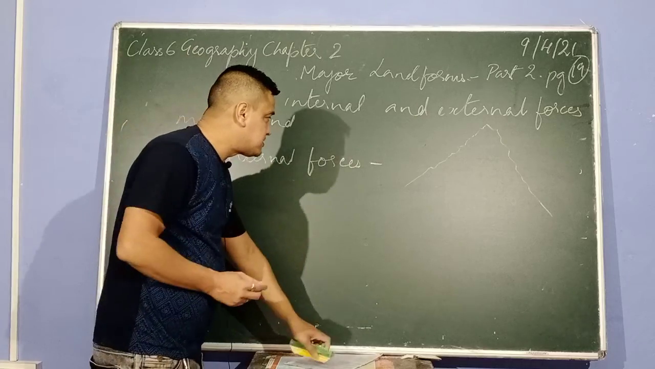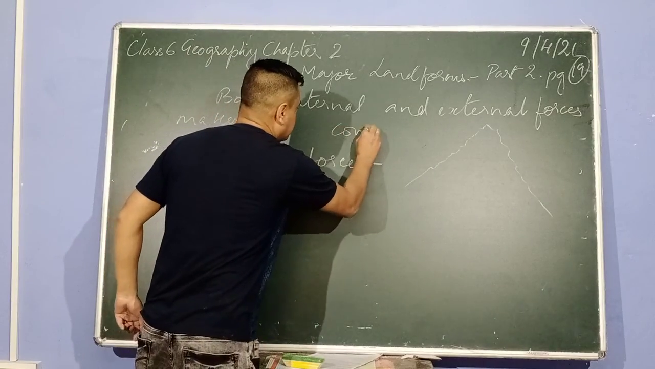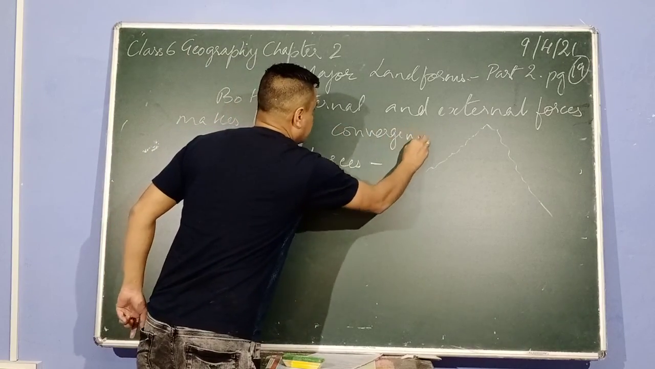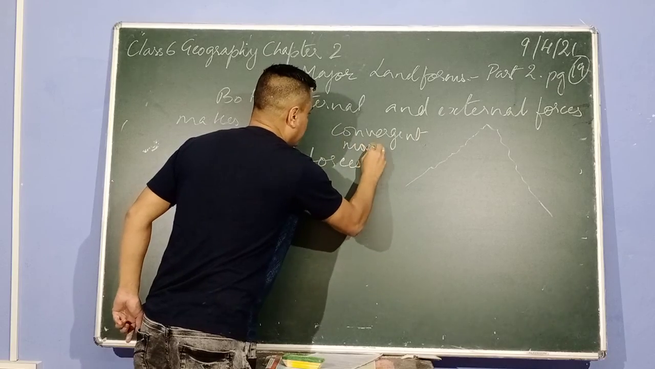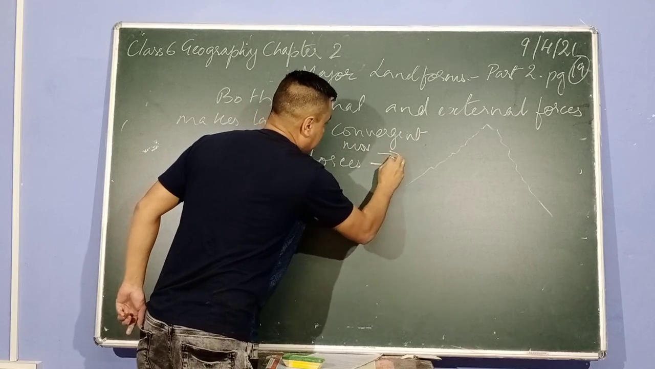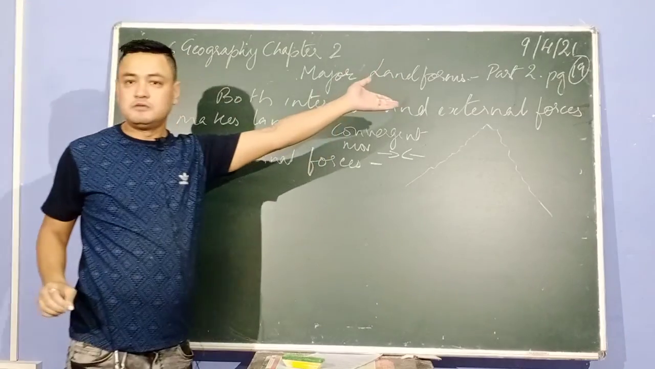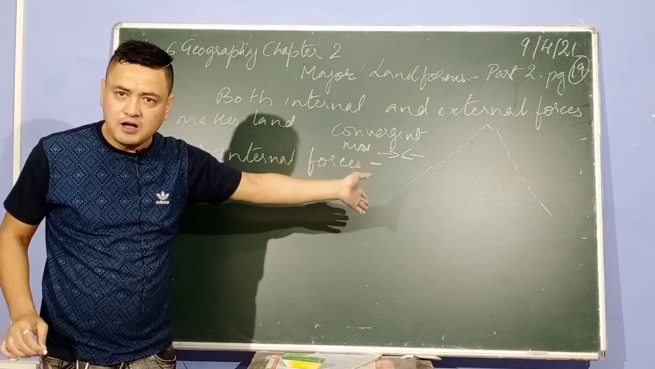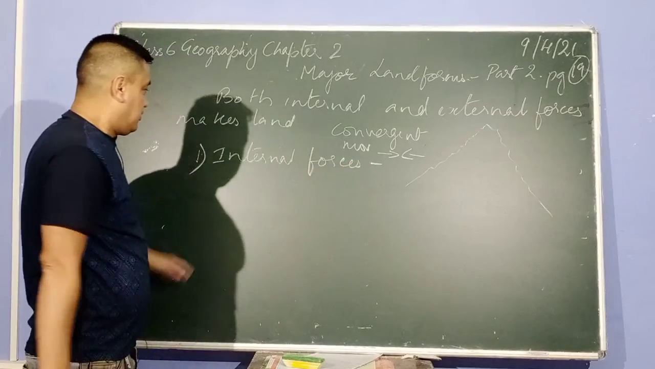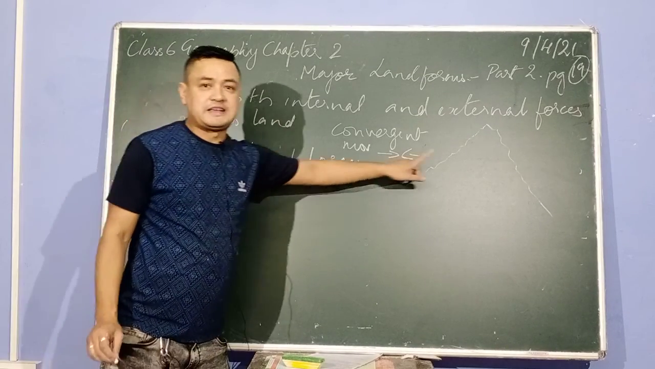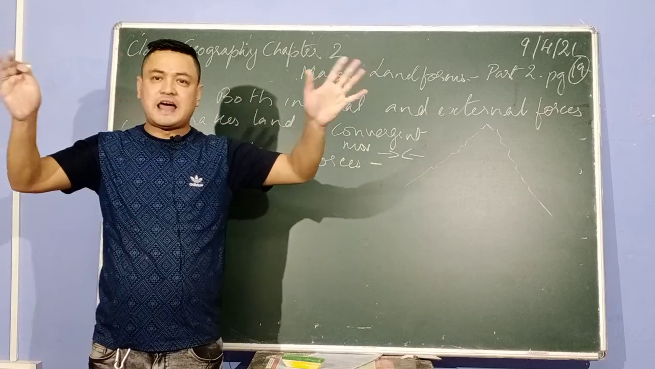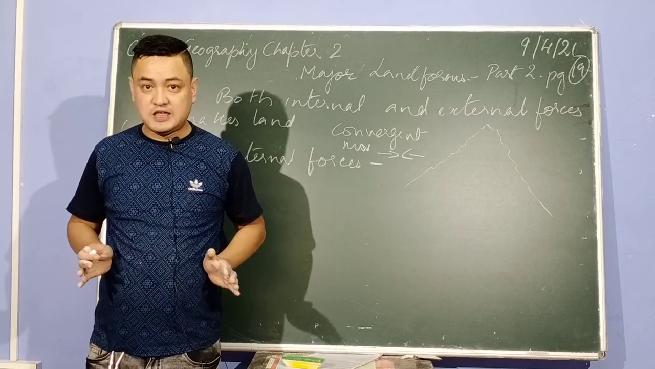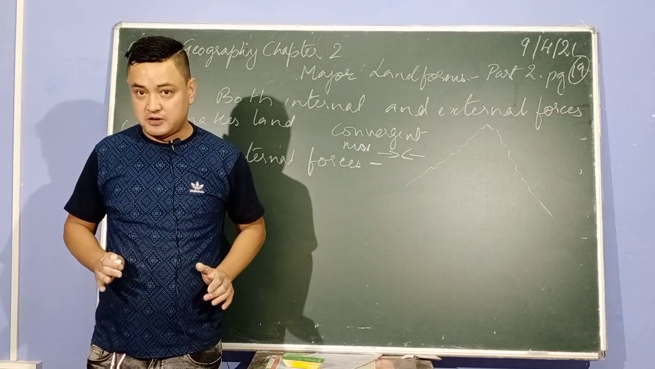This is caused by which movement? This is caused by convergent movement. So I am writing move one. Convergent movement means your arrows are like this, which I taught you last time and showed you on the board also. Do you remember? So internal forces make land, but they make the land very, very rough. They make the picture of the land very, very rough.